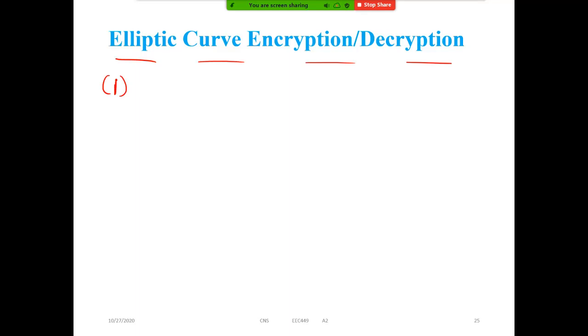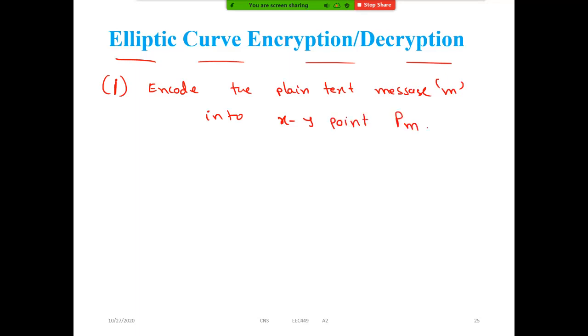Suppose this is the message. So first step in the encryption: encode the plain text message M into an XY point. I'm denoting it by PM. This is the first step generally performed in the elliptic curve encryption process. Okay, so first I'm performing the encoding.